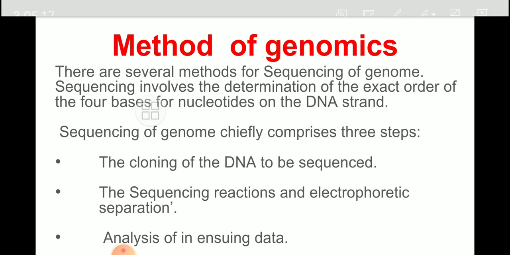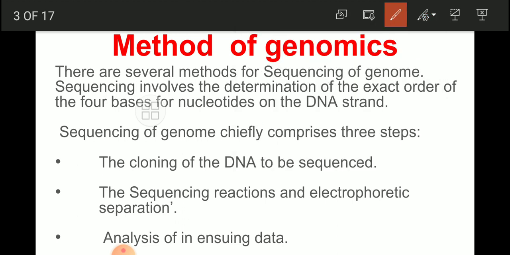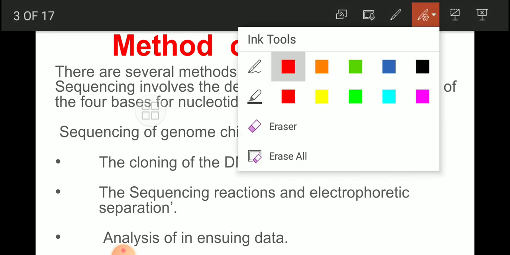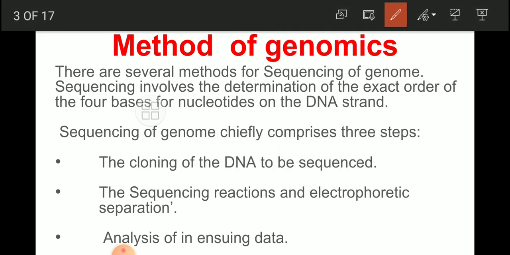Now, what are the methods of genomics? We have studied that genomics is the study of the structure and functions of a genome. In case of the methods of genomics, my friends, you have to keep in mind there are several methods for sequencing of a genome.